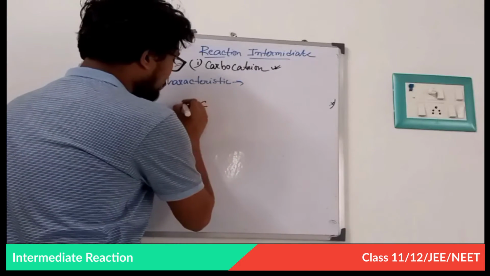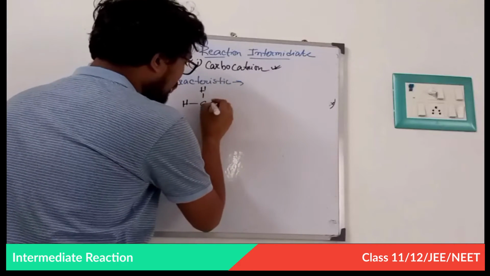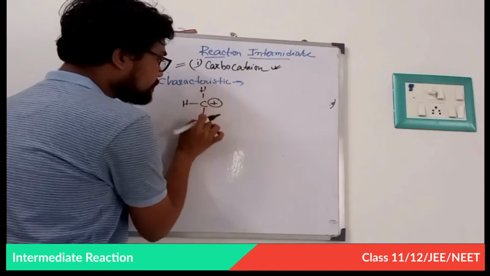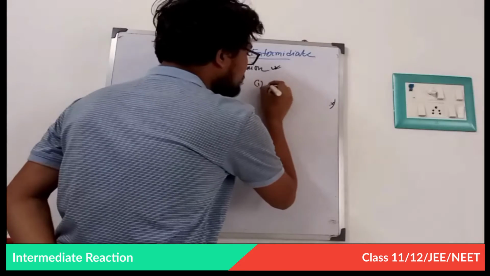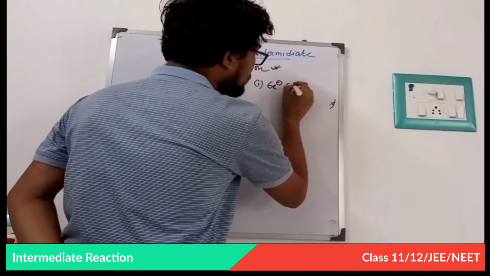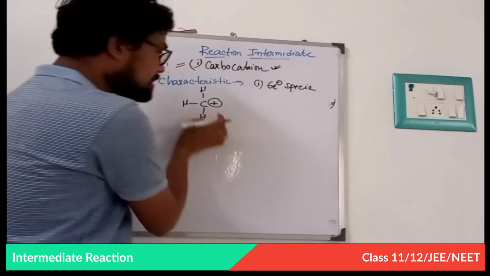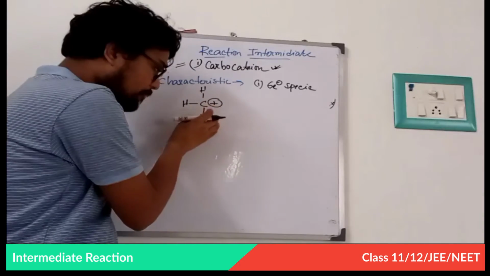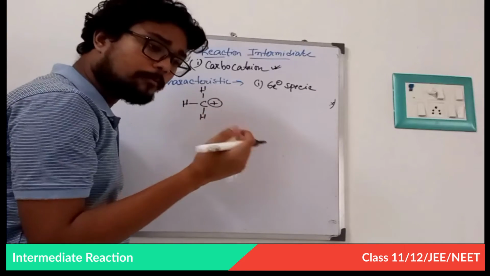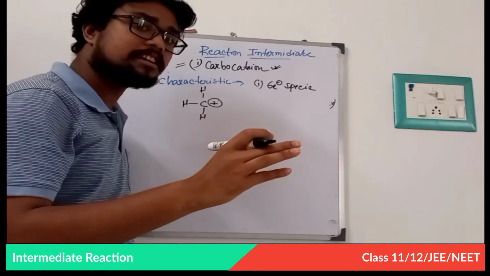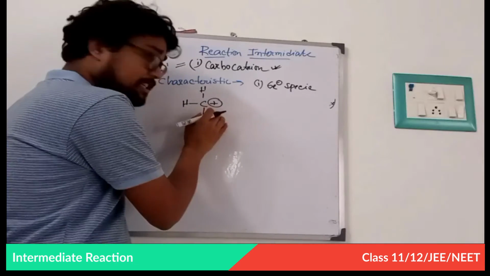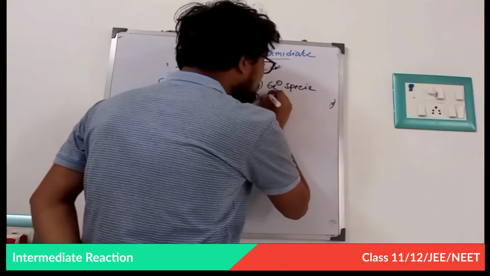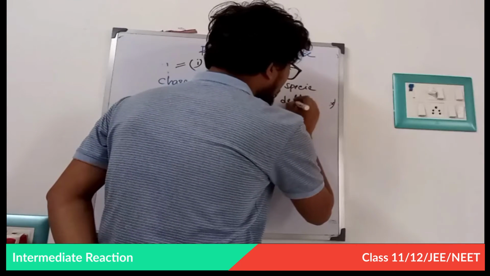This is a carbocation. How many electrons are there? 1, 2, 3, 4, 5, 6. So first, this is a 6 electron species. If this is a 6 electron species, it wants to grab 2 more electrons to complete its octet. So I can say this carbocation is also an electron deficient species.